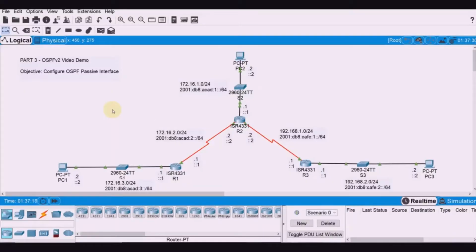Welcome to part 3 of the OSPF version 2 video demo. This time, we will be configuring OSPF passive interfaces.